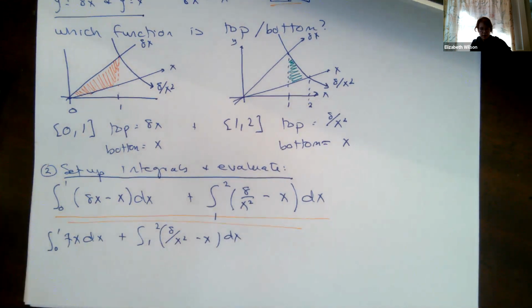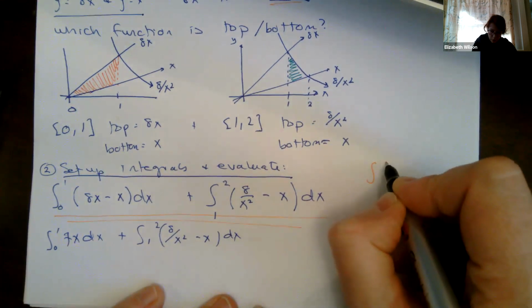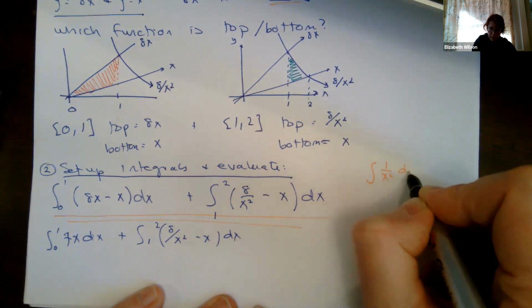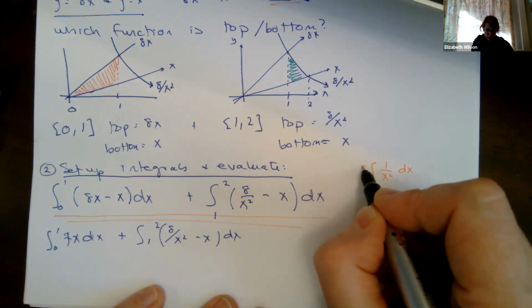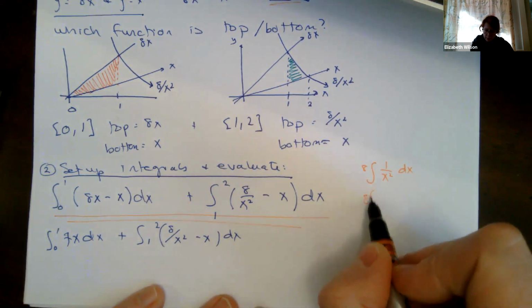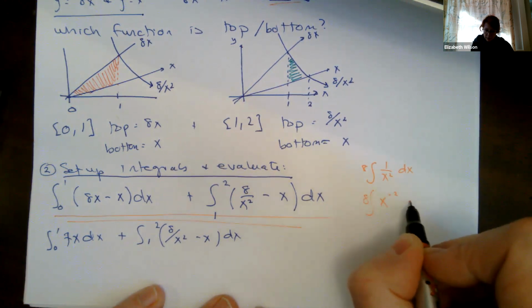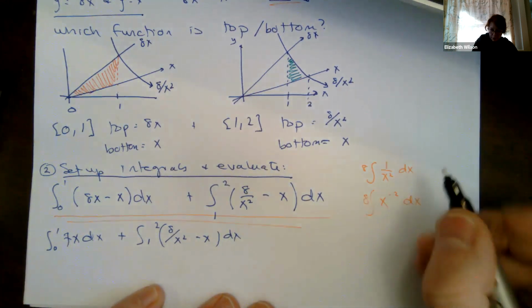I'm going to do this offline. I just want to show you what I am going to do here. If I'm going to integrate 1 over x squared dx, we can imagine I've got an 8 hanging out here at the end. So how do I integrate that? I'm thinking this is going to be 8 times x to the minus 2 dx. My exponent is -2, not -1, which means I can do the power rule.